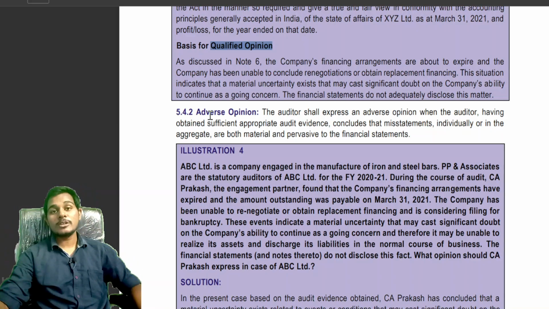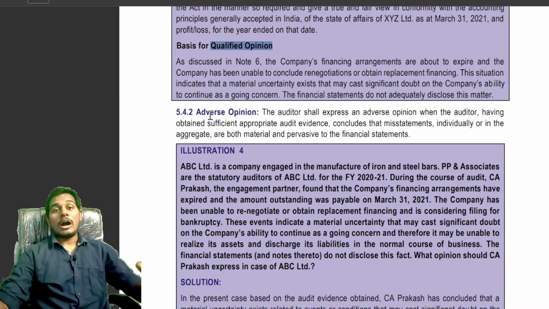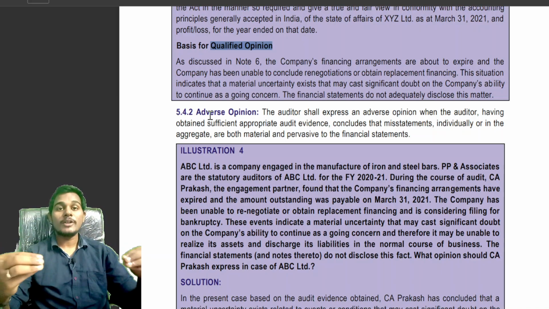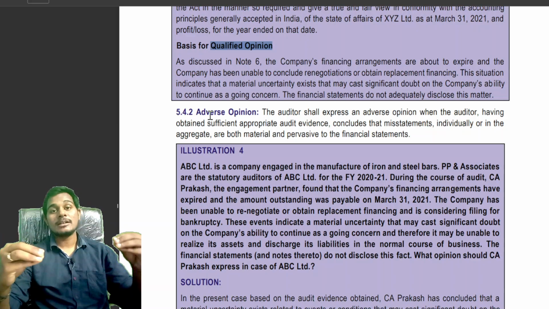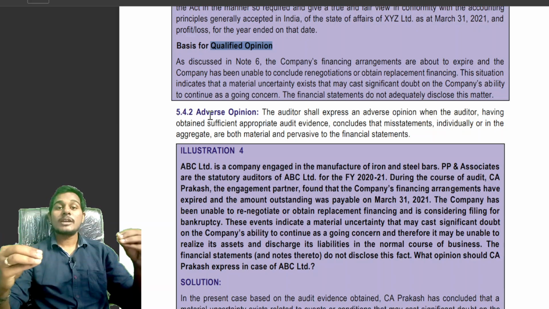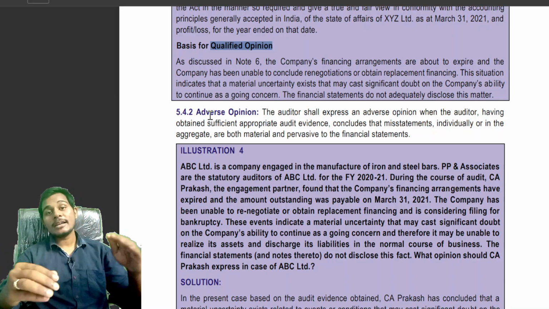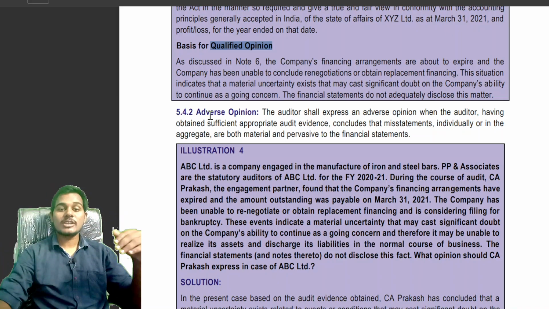The auditor will give an adverse opinion in the case where the auditor is able to obtain sufficient and appropriate audit evidence and concludes that the financial statements contain misstatements, either individually or in aggregate, which are material and pervasive to the financial statements.